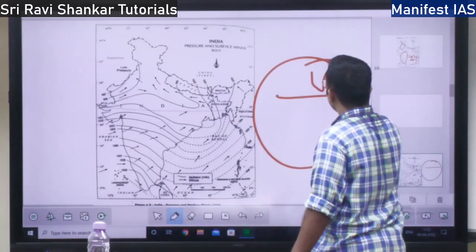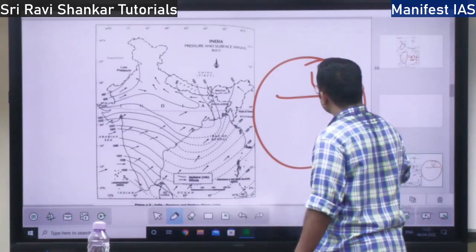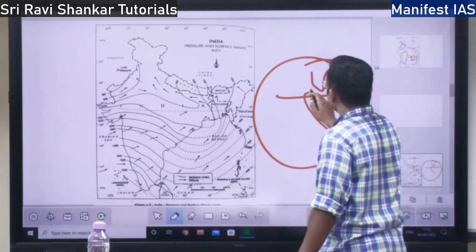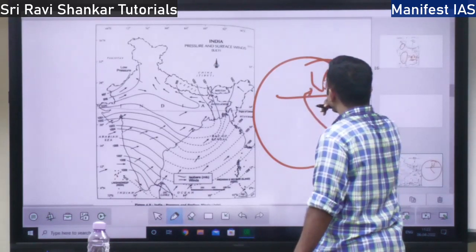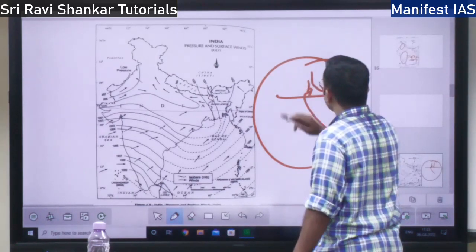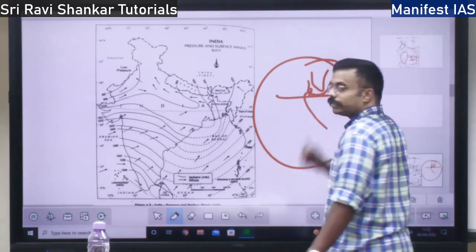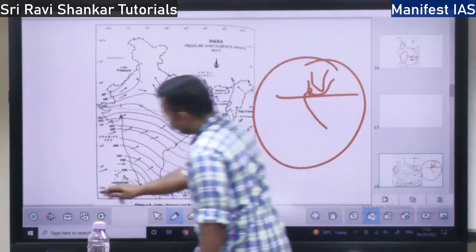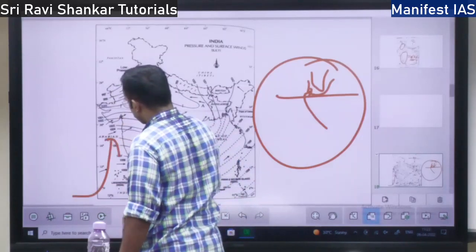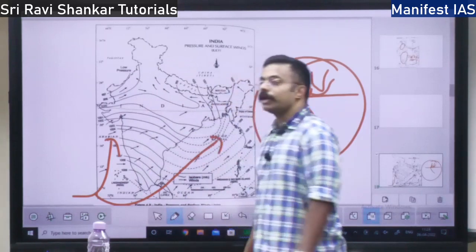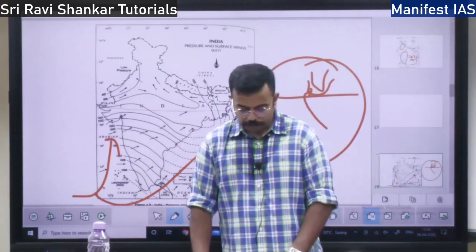If this is India, the wind which comes from the southern hemisphere and crosses the equator and becomes the southwest monsoon gets split: one branch will go towards the Arabian Sea, and the other branch will go towards the Bay of Bengal. There are two branches.